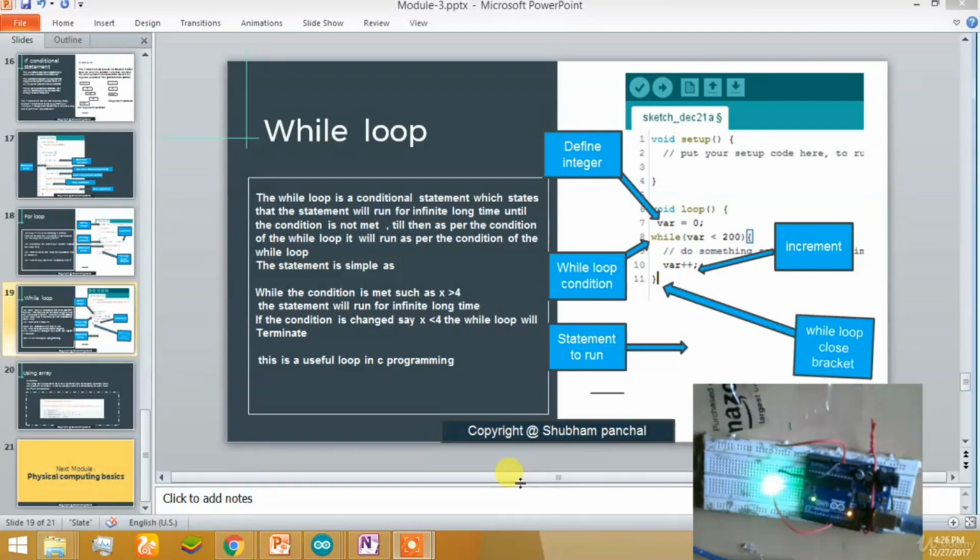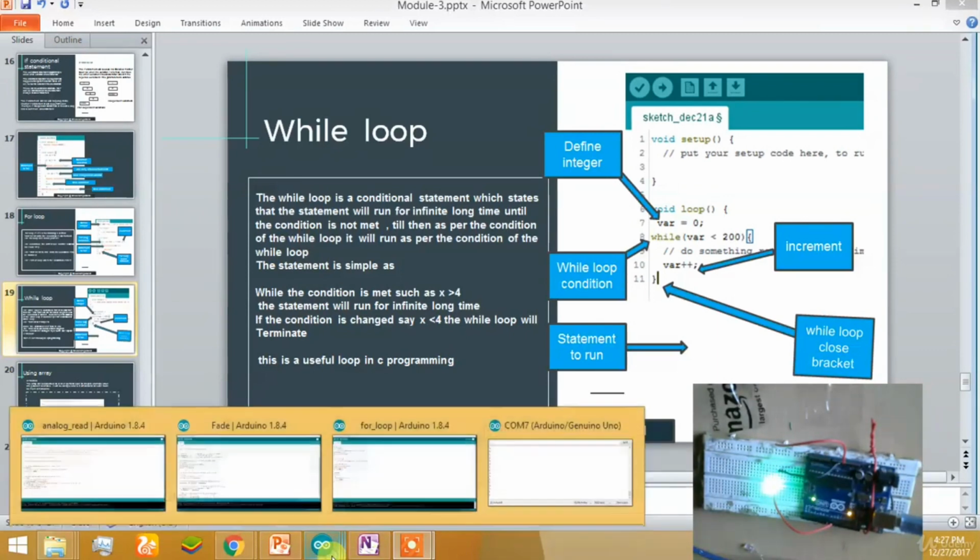The basic difference between a for loop and a while loop is that a for loop is a simple and controllable loop, while a while loop is independent and can run for an infinitely long time. It can also use boolean values as conditions. Okay, let's perform a while loop example here.